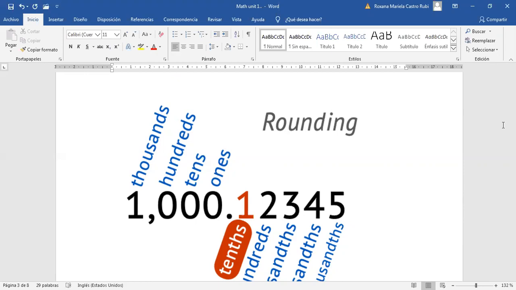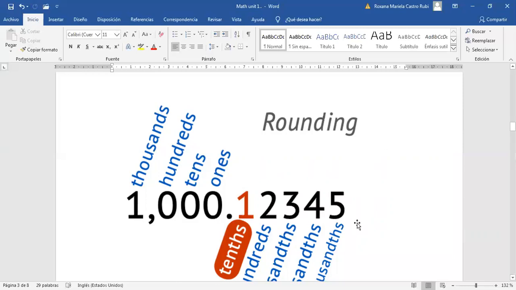Rule number 1 of the number 3, it says, if the digit to the right is 5 or more, round up by adding 1 to the digit being rounded. Rule 2, if the digit to the right is less than 5, round down by keeping the digit being rounded the same. Now the number 4. Once the digit is properly rounded, change all the digits to the right of the place to zeros.